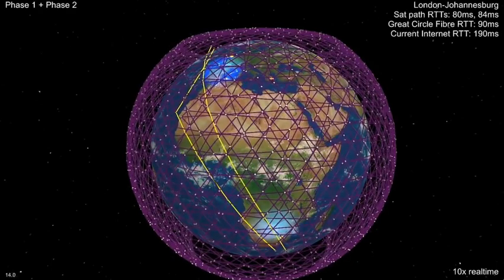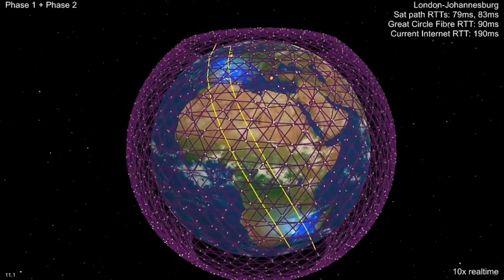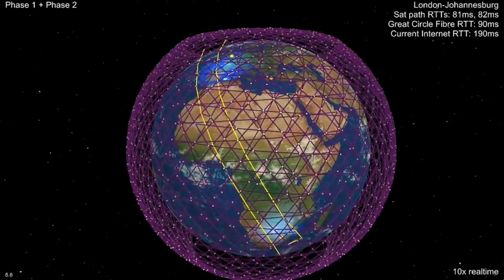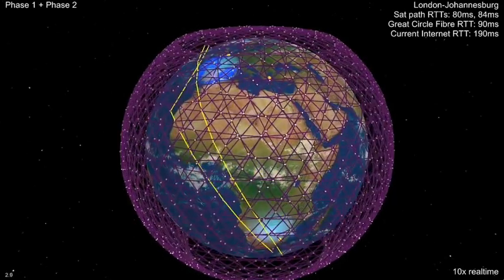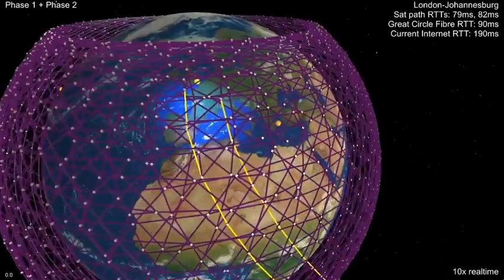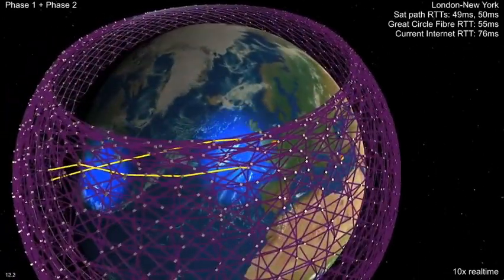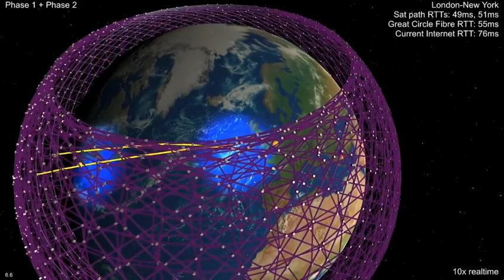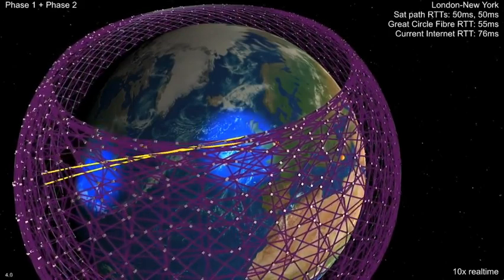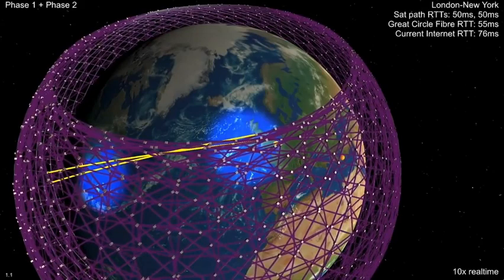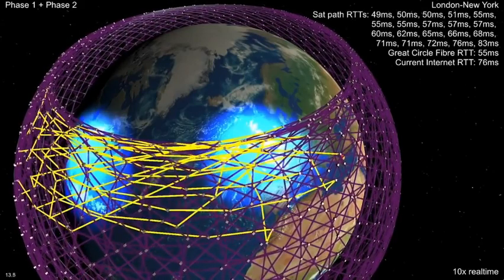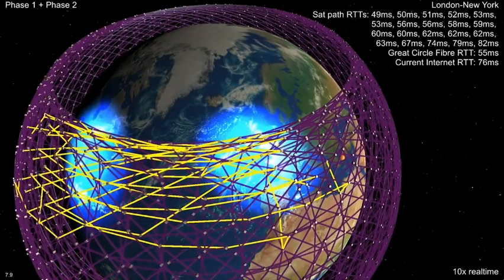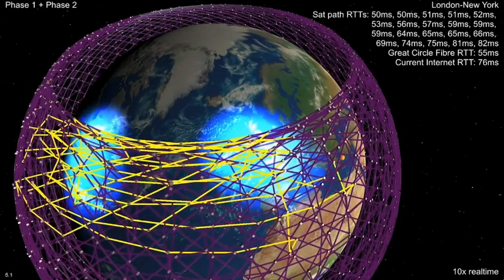Now the London-Johannesburg path looks much better, latency has improved by 20% and is also much less variable. Even the New York to London paths now have slightly lower latency, as there are more paths available. The constellation is now so dense that we have no difficulty finding 20 pretty good paths, all with better latency than the current internet. The 5 best are all really good.